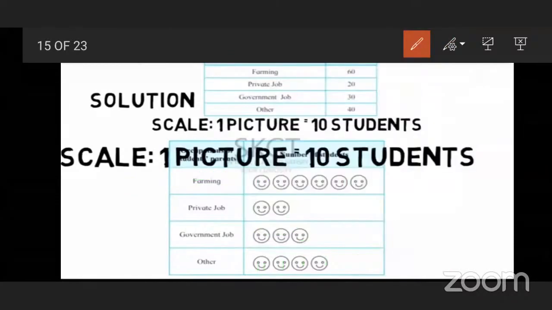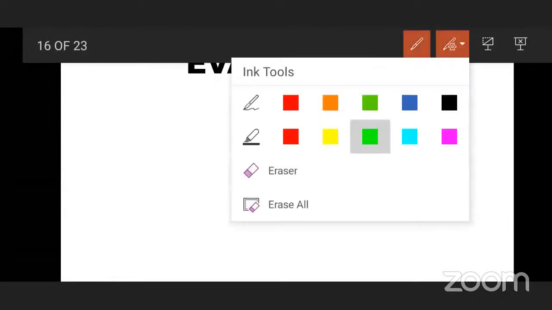What is today's homework? So today's evaluation is okay. All of you understood, everybody. So now we have to evaluate some points here. We know what our topic of evaluation is. So see, students, we learned today about the pictograph.